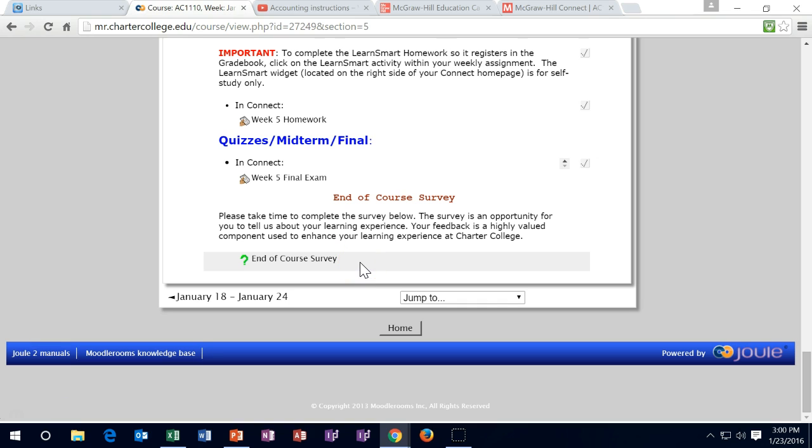And then we have the instructor survey down here. This is mainly geared towards the instructor's performance and not geared so much towards things that the instructor does not have control over. So some of the things that the instructor does not have control over are the amount of material that's going to be in the course, the use of technology such as Connect, and the Moodle Room setup, how Moodle Room is set up. If you have questions about those things, then please put those into the comments in the survey, and I will relay those. Hopefully we can relay those to the design team, who is the one in charge of that type of stuff.